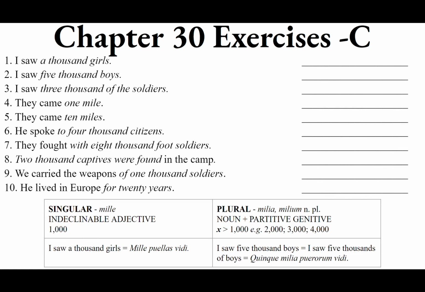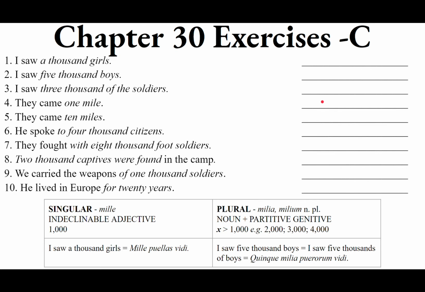So if I threw something for 50 feet, the distance of 50 feet in Latin would be in the accusative. So they came 1 mile. So 1 mile is just going to be passus, 1,000 paces. So passus, with a macron over the u, and then the indeclinable adjective mille to agree with it. So your answer for quarta is going to be mille passus.